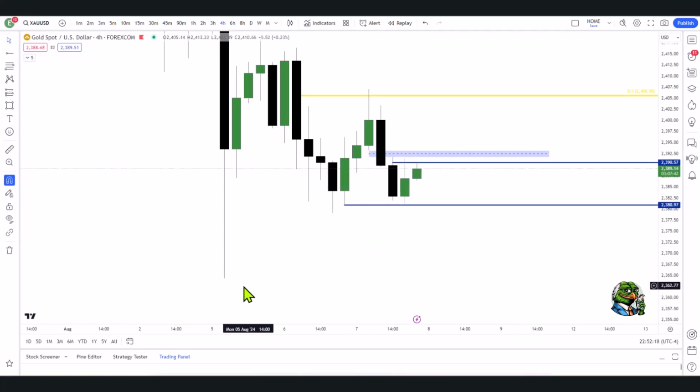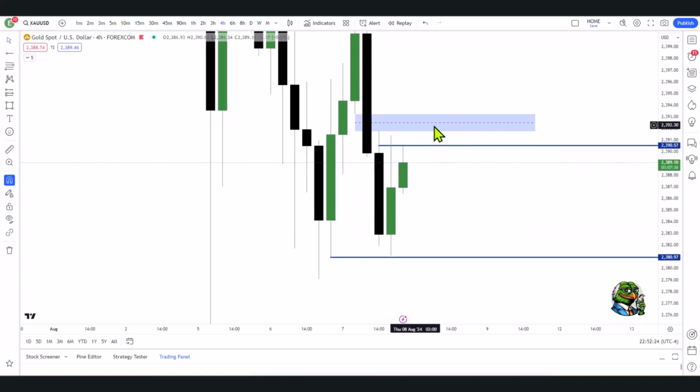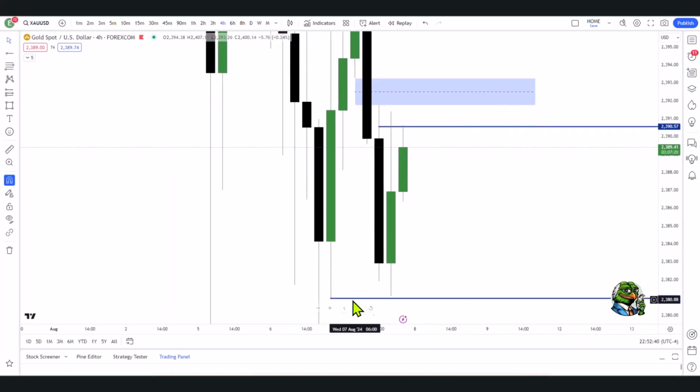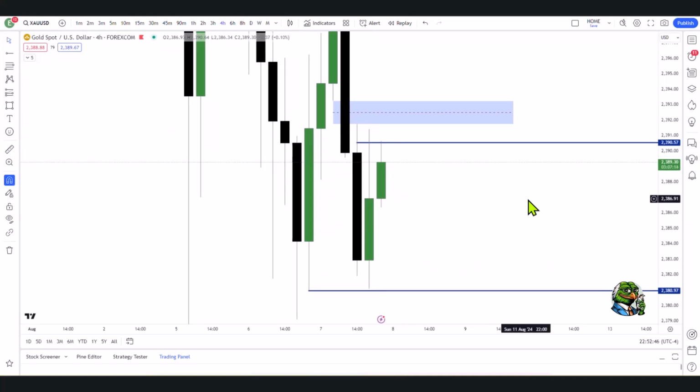As I said, if I do take an entry from this level, that is a premium array, so you'd only be looking for indications of a repricing lower by the algorithm, and it would then be seeking liquidity on this side of the curve, and the easiest and most prevalent liquidity will be these equal lows. So that's what I'm looking for right now in the market. As I said, I'm sitting on my hands until I see further information at this price point and within a key time inside of a session, okay.